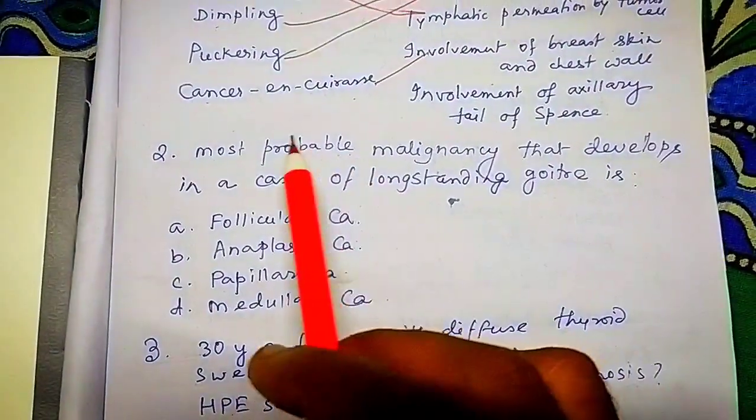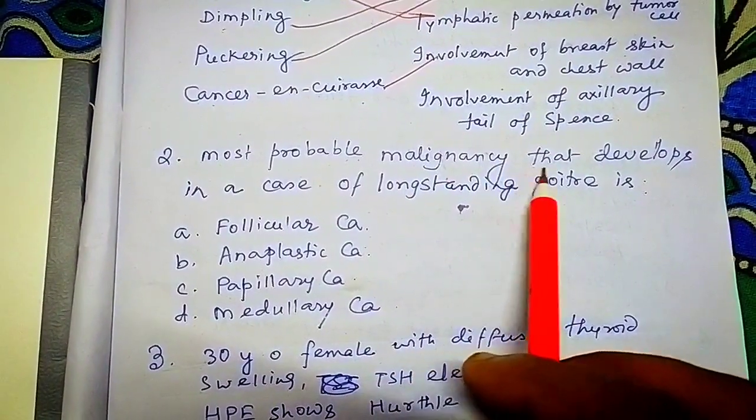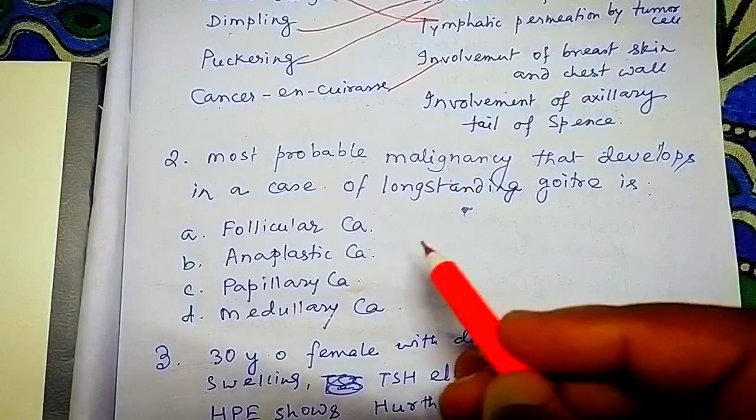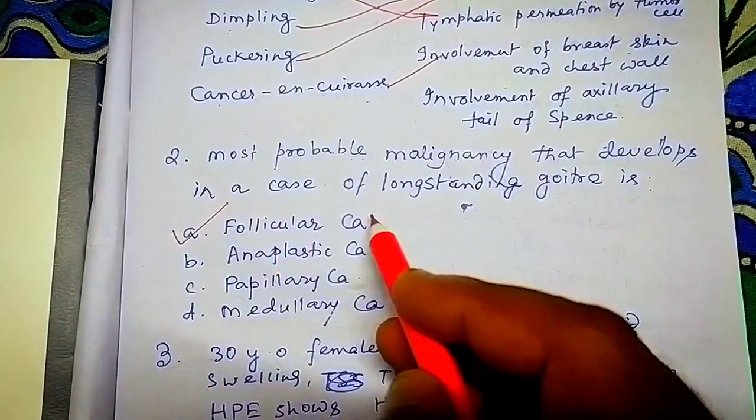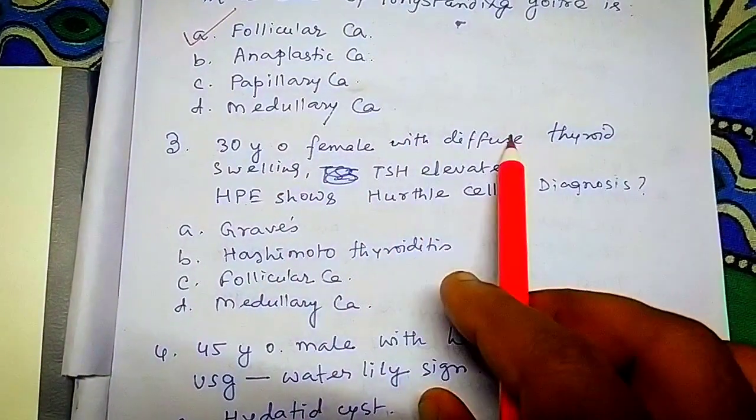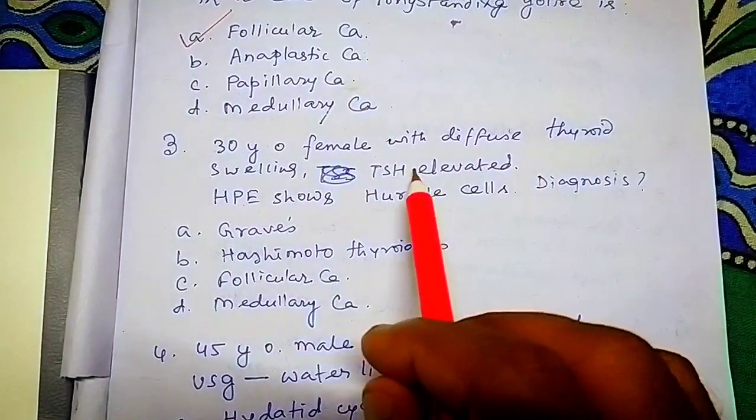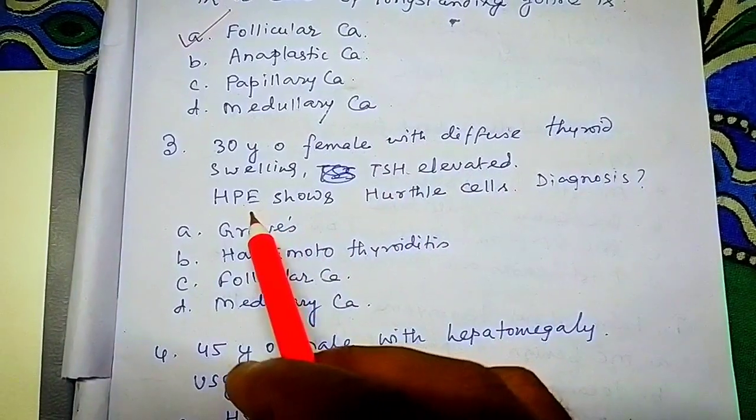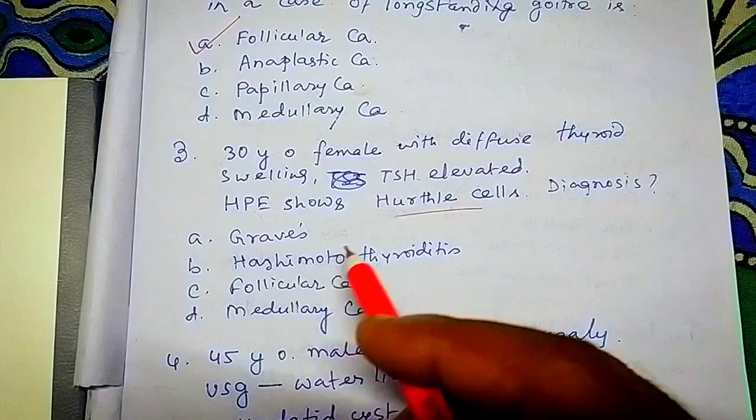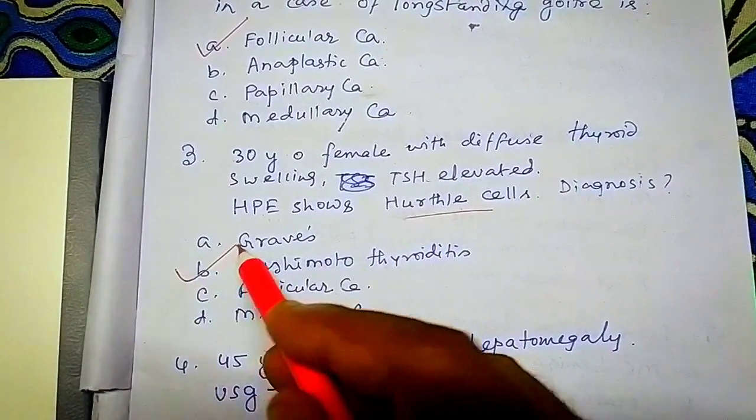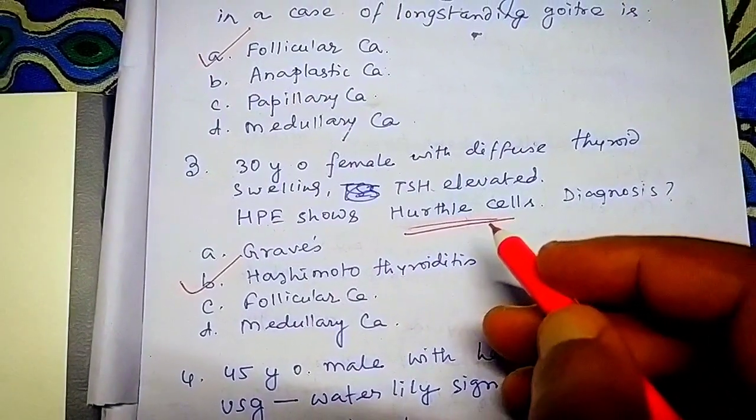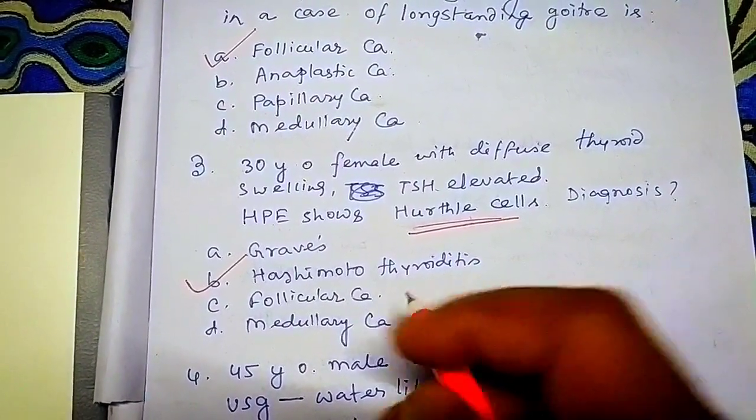Next question. Most probable malignancy that develops in case of long-standing goiter is follicular carcinoma. Next question. 30 years old female with diffuse thyroid swelling. TSH is elevated. HPE shows Hurthle cells. So, which disease? Hashimoto's thyroiditis. Hurthle cells can be seen in Hashimoto's thyroiditis.